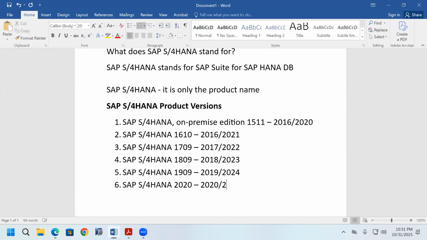In companies that are using SAP S/4HANA 2020, what they do is upgrade SAP S/4HANA 2020 to a higher version. Why?